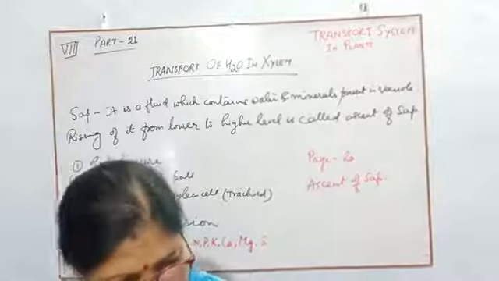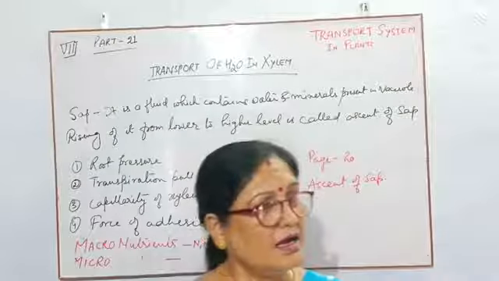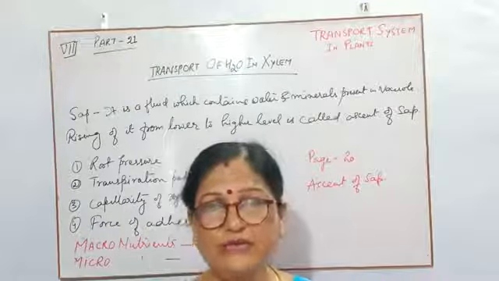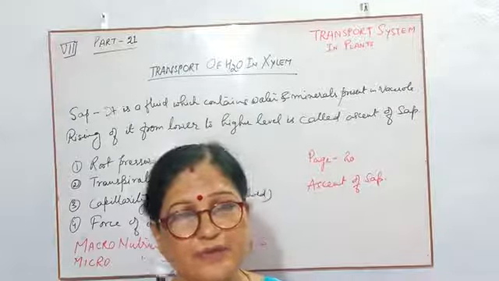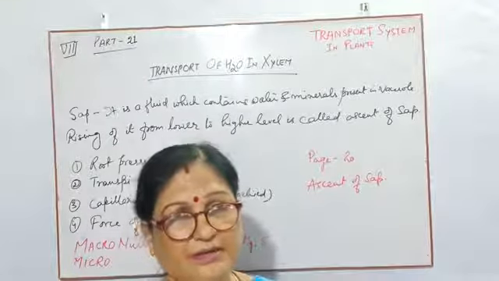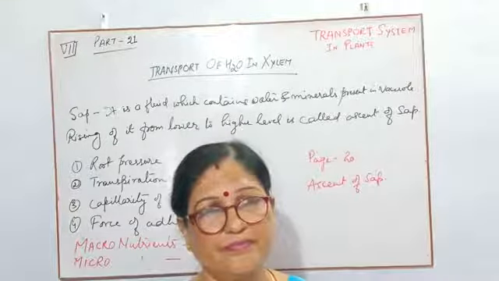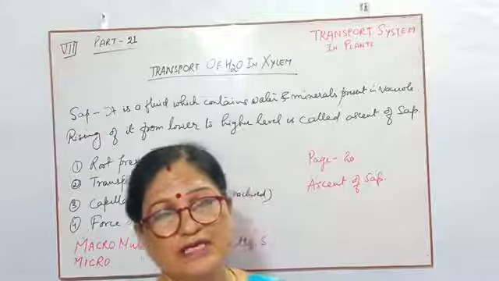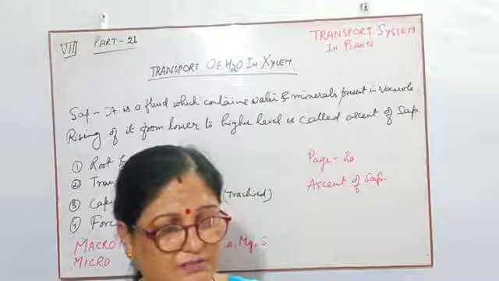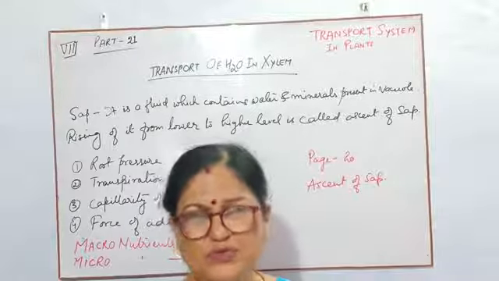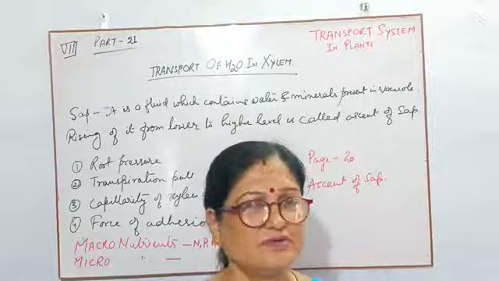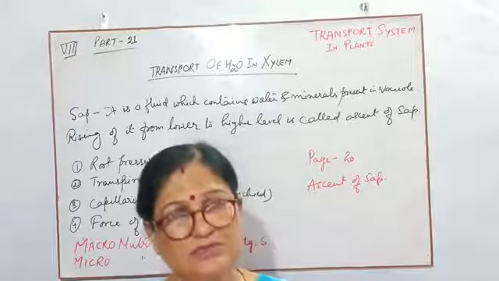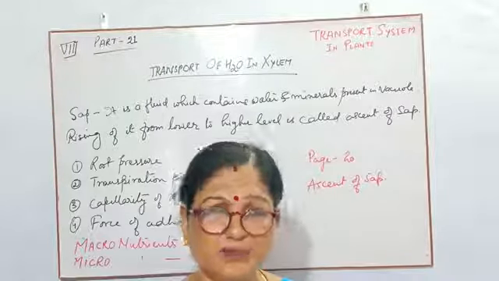Children, according to your food, I think everyone knows that you need more carbohydrate rather than protein, vitamins, minerals, etc. So in the case of plants also, they require mainly two types of nutrients. One is in a large amount, another one is in a small amount.